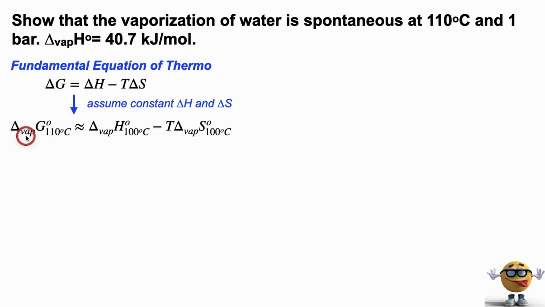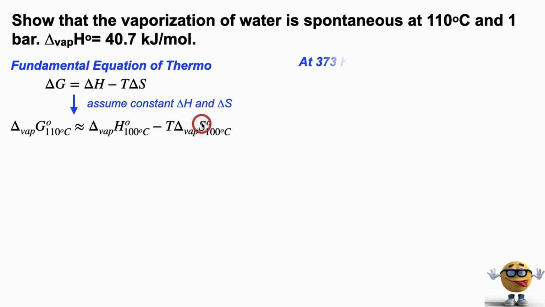This is the change in vaporization of Gibbs energy at 110 degrees Celsius, and this is occurring in its standard state, so a constant pressure of 1 bar, and we're assuming it's pure water, which is equal to the change in enthalpy minus the temperature, which is 110 degrees Celsius in Kelvin, times the change in entropy. Okay, so we've got to solve this equation here.